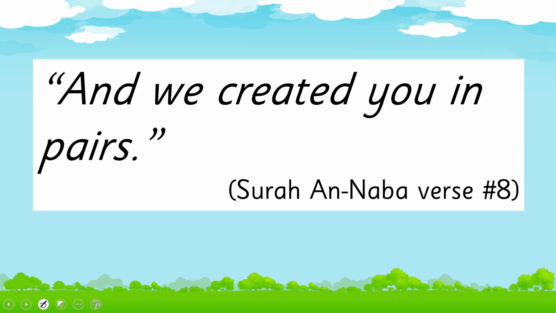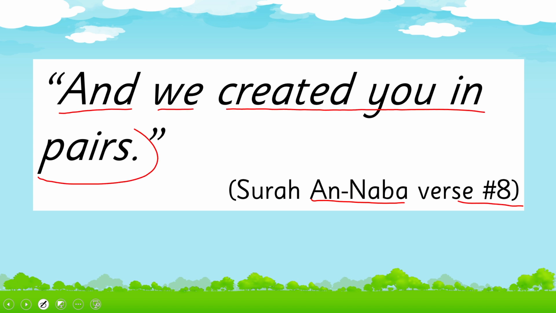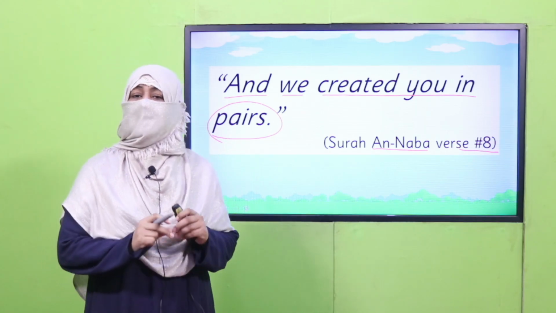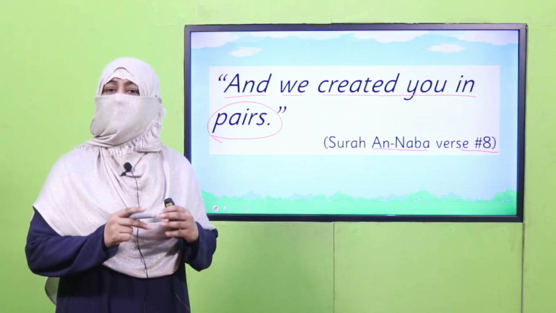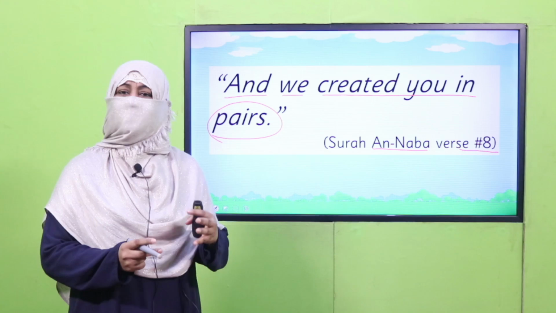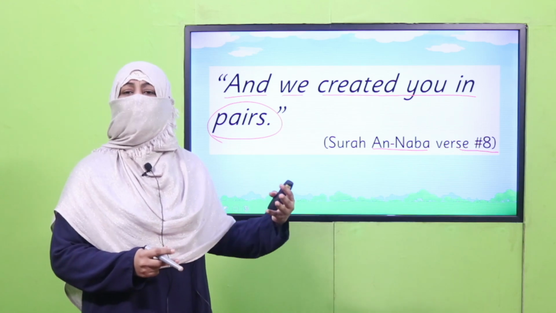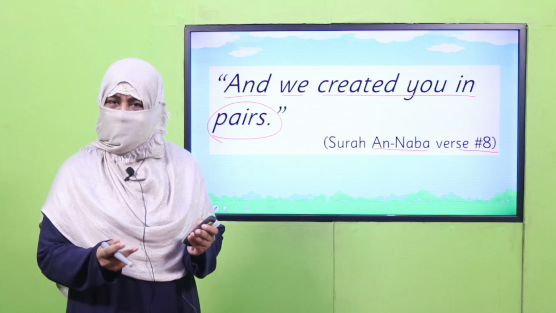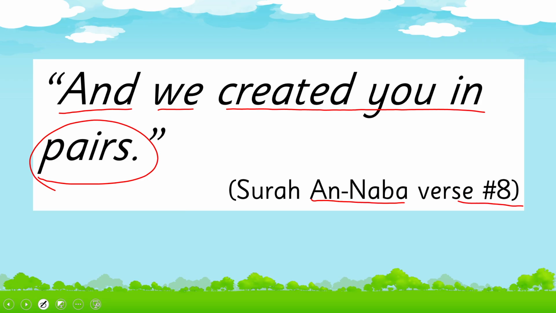Let's start with the name of Allah subhanahu wa ta'ala. Allah says in Surah An-Naba, verse 8, and we created you in pairs. Yes, my dear children, Allah subhanahu wa ta'ala is mentioning that Allah has created living things in pairs. What does pair mean? Like a male and a female. This is how their generations move on. So we will learn about males and females, masculine and feminine in today's lesson.